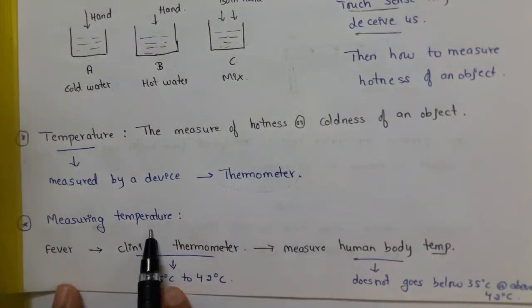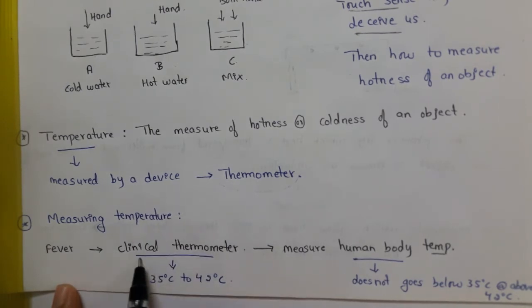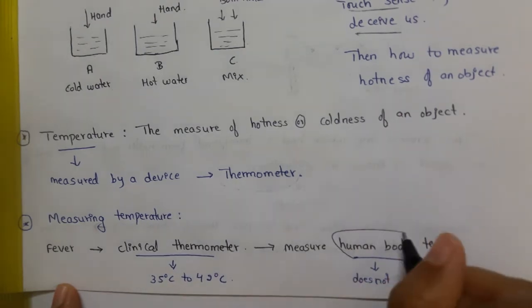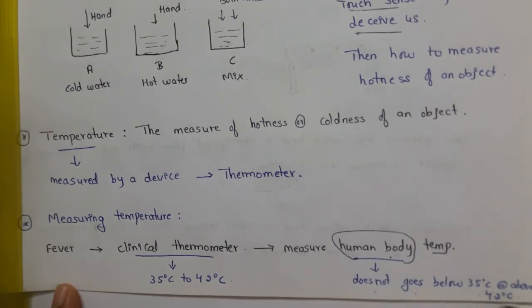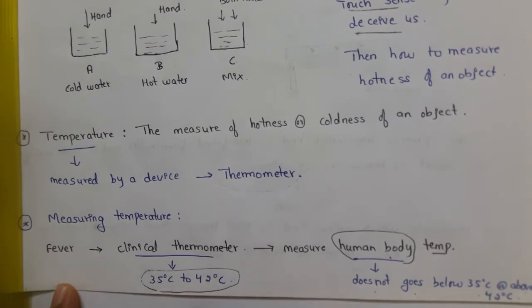There are various types of thermometers. First is a clinical thermometer. You might have seen that when you visit a doctor, he keeps a clinical thermometer in your mouth to check the fever. So the clinical thermometer is used to measure the human body temperature. Generally the human body temperature does not go below 35 degrees Celsius or above 42 degrees Celsius. Hence the clinical thermometer generally ranges from 35 degrees Celsius to 42 degrees Celsius.